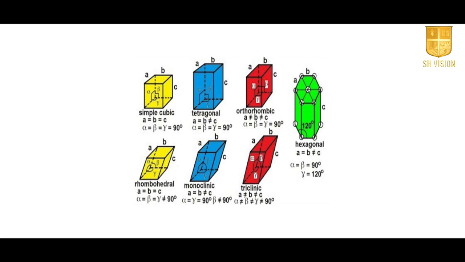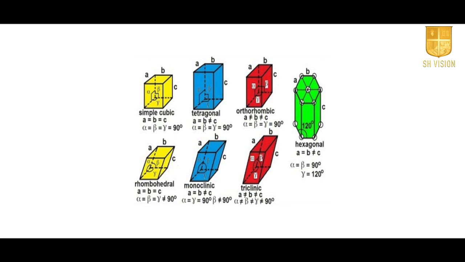In rhombohedral, a equals b equals c, and alpha equals beta equals gamma is not equal to 90 degrees. And in the cubic system, a equals b equals c, and alpha equals beta equals gamma equals 90 degrees. So, these are the 7 crystal systems.